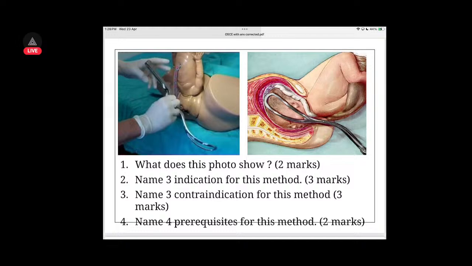Three contraindications for this method may be, no, I really cannot think of a single contraindication.